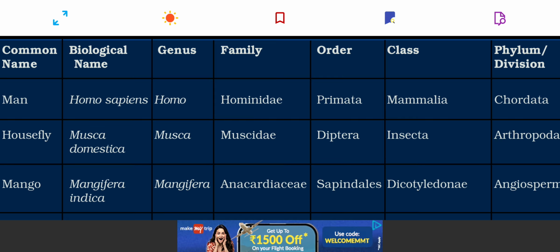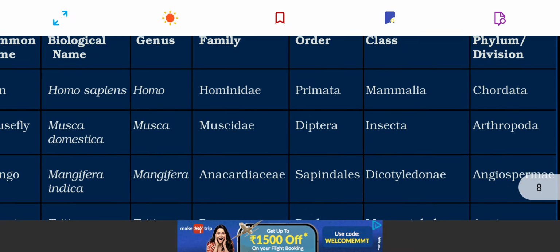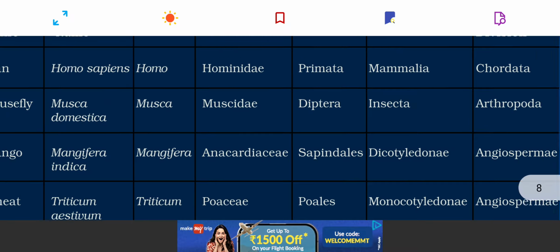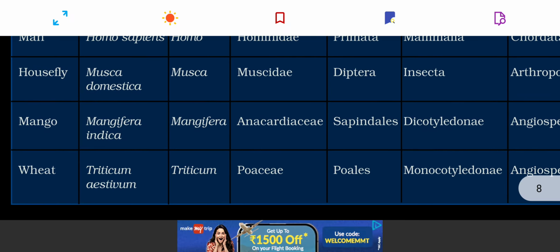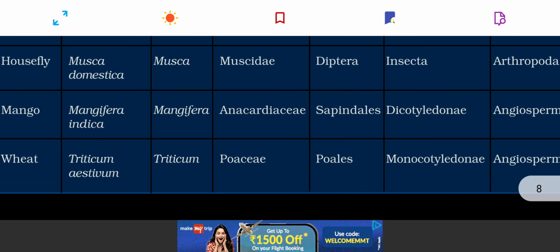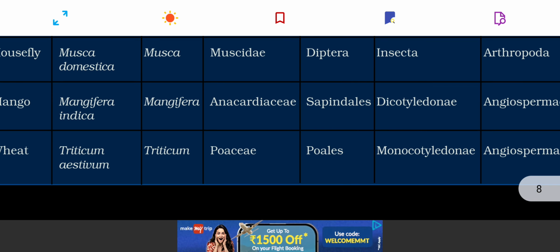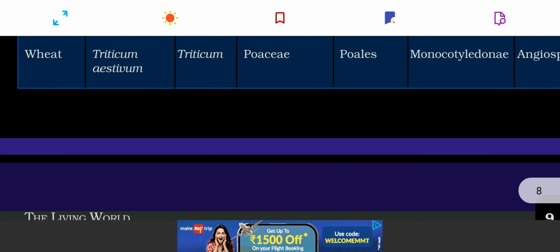Then comes mango, botanical name Mangifera indica. Indica is species, Mangifera is genus. Its family is Anacardiaceae. Order Sapindales, class is Dicotyledonae, and the division is Angiospermae. Angiosperm is the division of plants which bear flowers. Then there is wheat, botanical name Triticum aestivum, genus is Triticum, species is aestivum, family is Poaceae, order is Poales, class is Monocotyledonae, and division is Angiospermae.